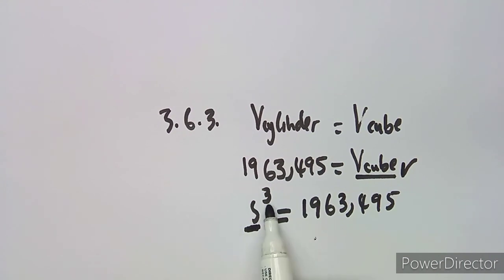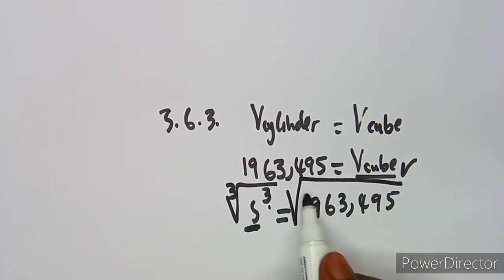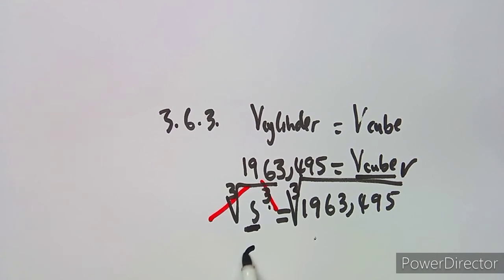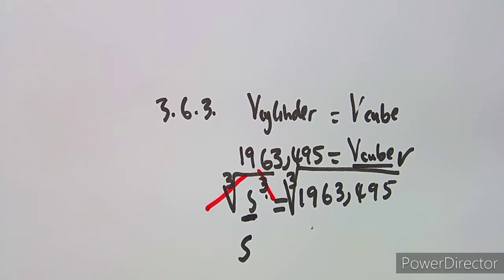So definitely, to remove this exponent of 3, you introduce the cube root on both sides. These two will cancel each other. Therefore S, which is the side of the cube, is going to be the cube root of this volume, because all the sides are equal.